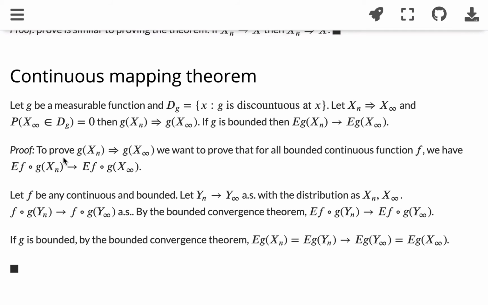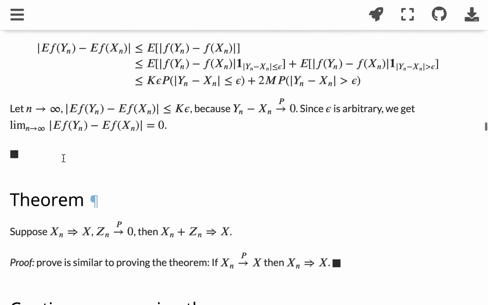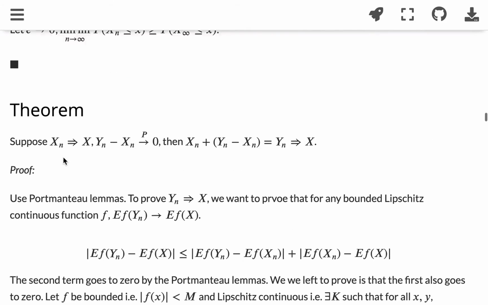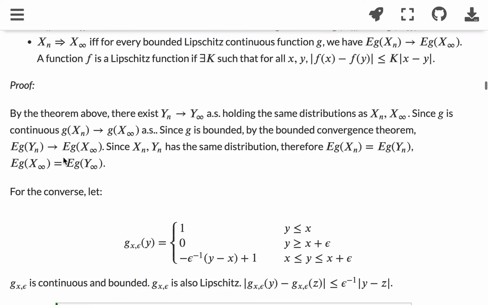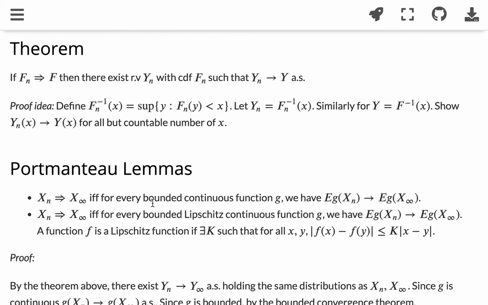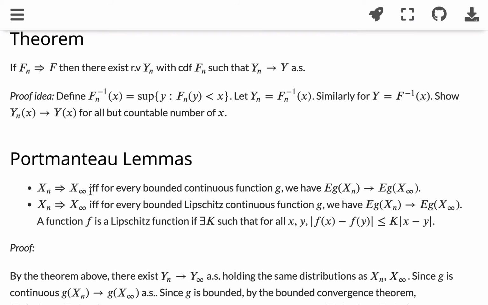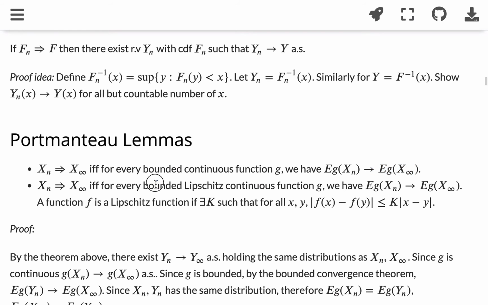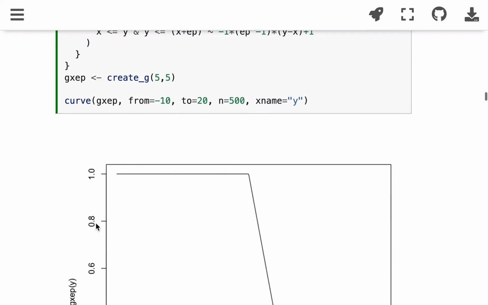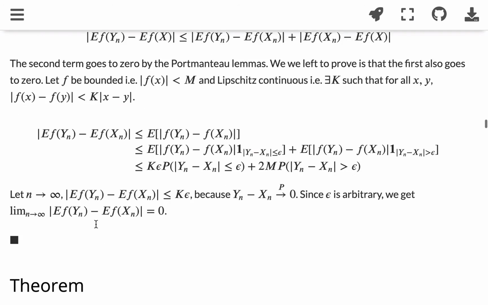To prove that, we're going to use the Portmanteau lemma. Let's review that. It says that Xn converges to X infinity in distribution if and only if for every bounded continuous function g, the expected value of g(Xn) converges to the expected value of g(X infinity). And it's also the same for bounded Lipschitz continuous functions. So we're going to use that to prove our continuous mapping theorem.